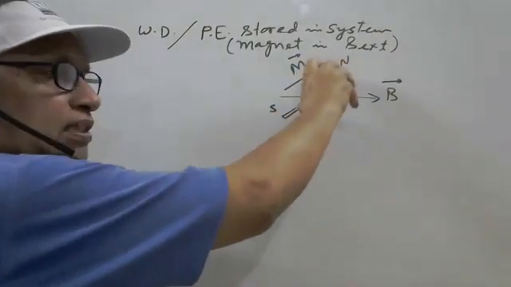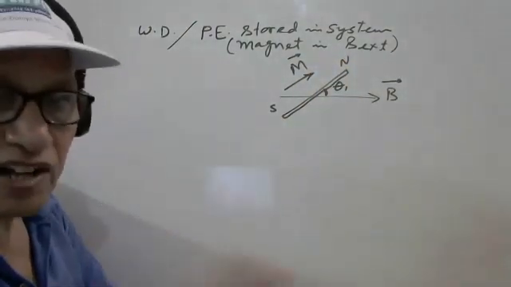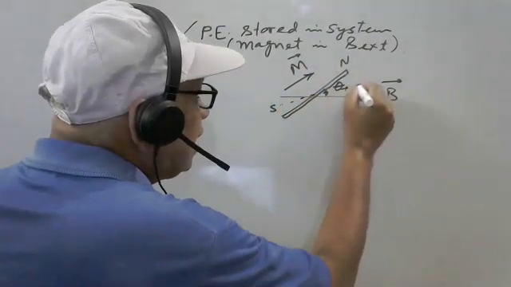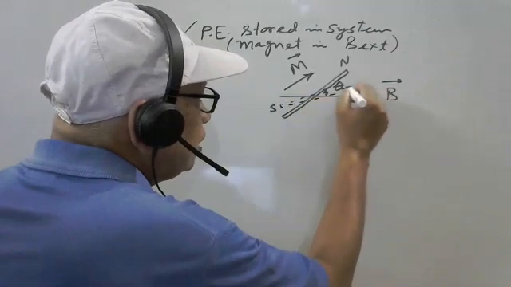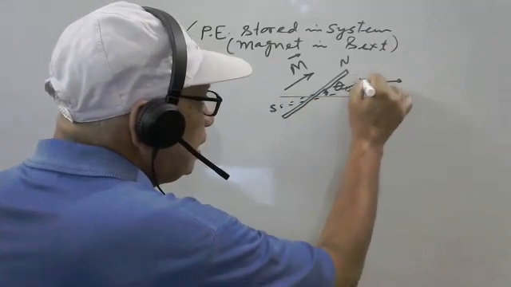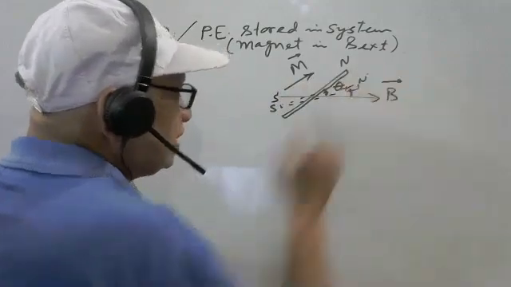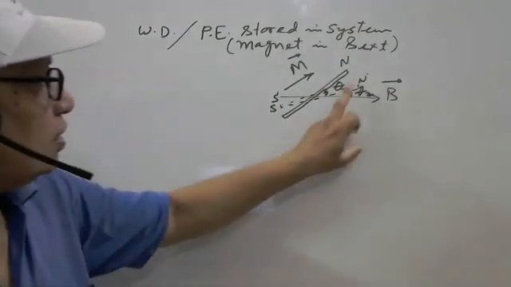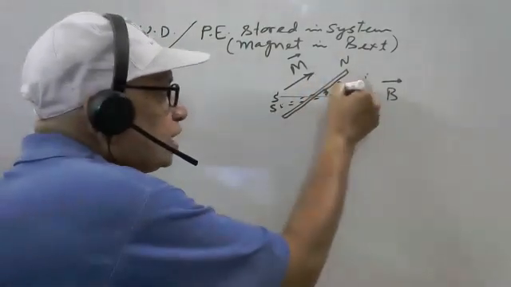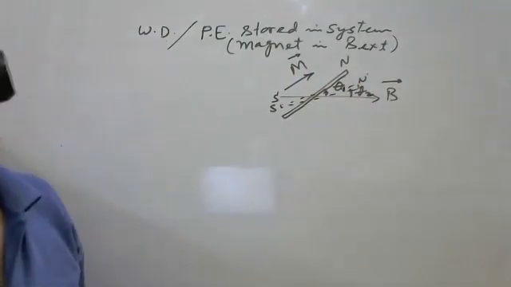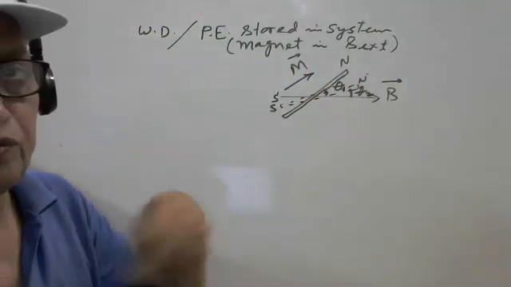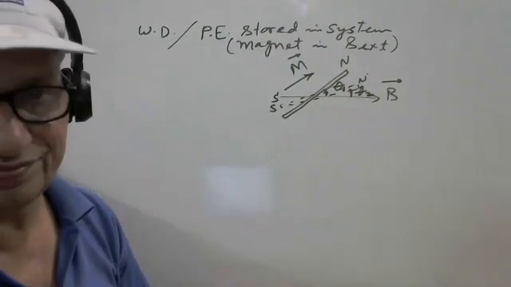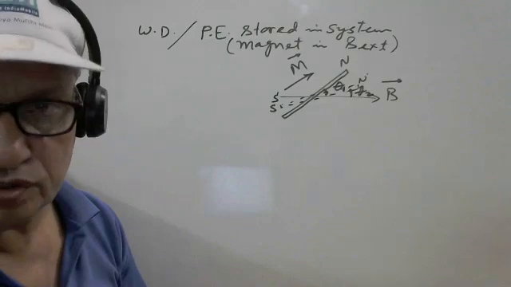Because of the torque, it rotates. Let us say the final condition is theta 2. This is the new position, and the angle here is theta 2. So this is the rotation from the initial position theta 1 to the final position theta 2. In this rotation, what is the work done? We can easily find out.